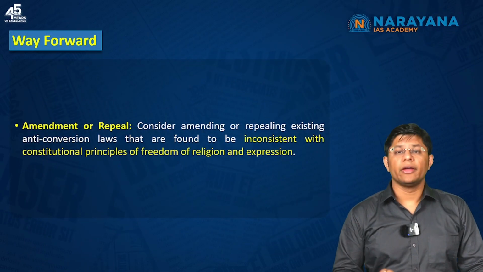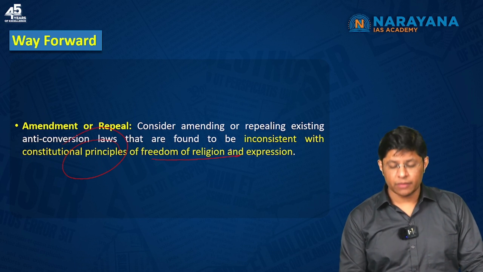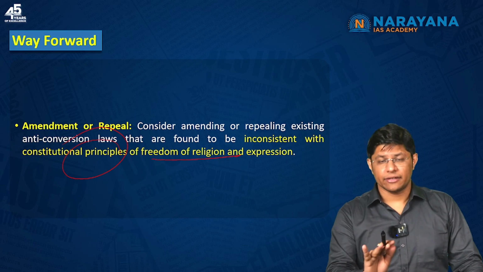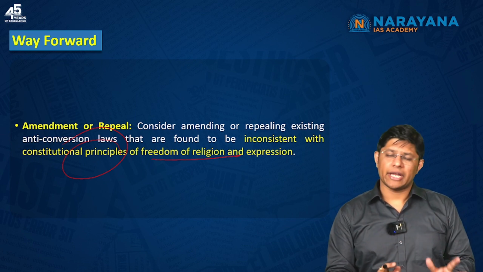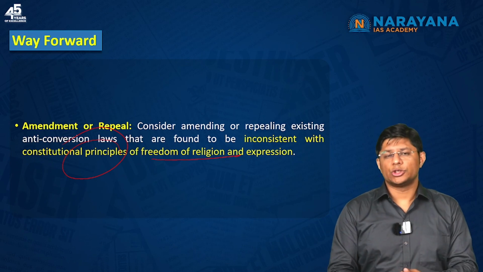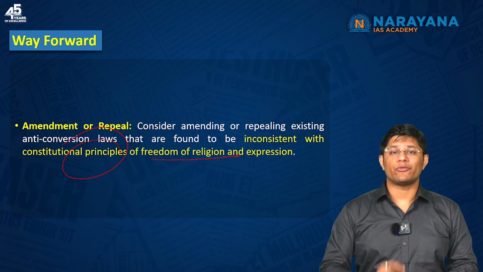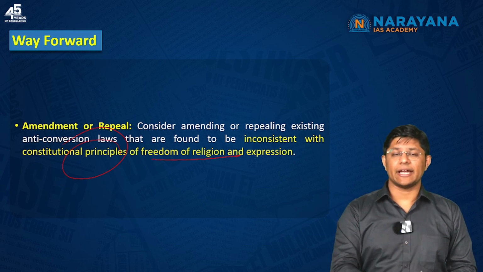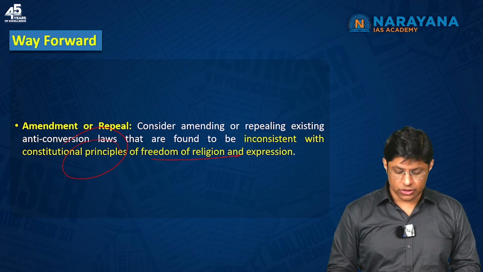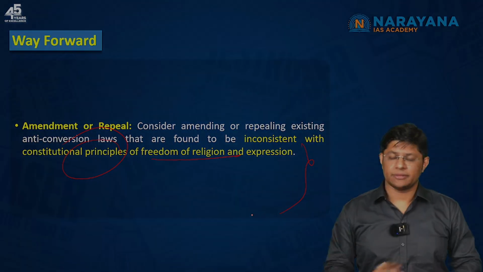Again, if such anti-conversion laws are against the constitutional principles of freedom of religion and expression, they should be completely deleted, which means any such law which should prevent forceful conversion should take into consideration two things. One, the law should ensure that forceful conversion does not happen. Second, it should also safeguard individual autonomy, right? So this is what the article is about. I hope, students, you understood the article.